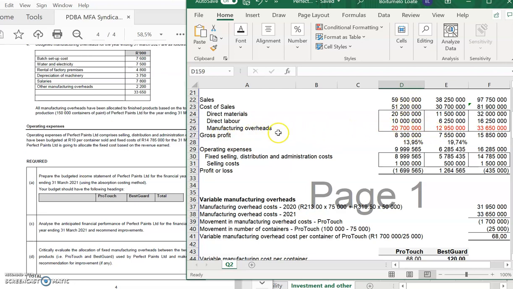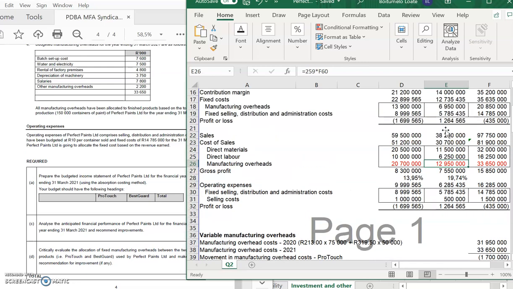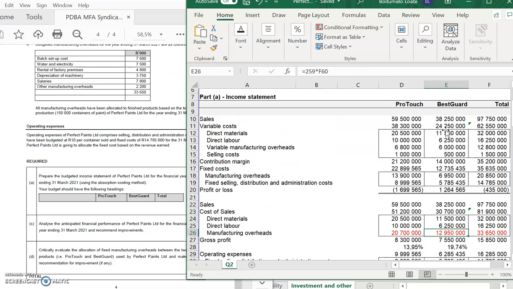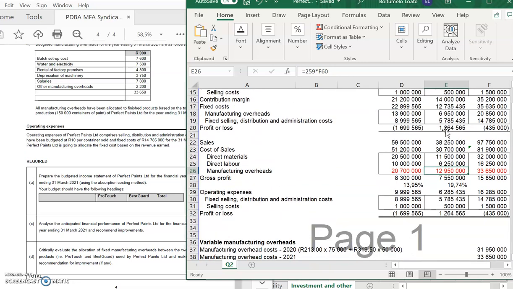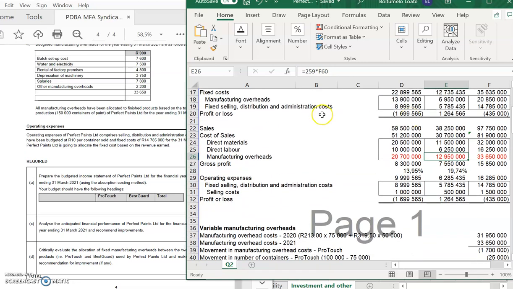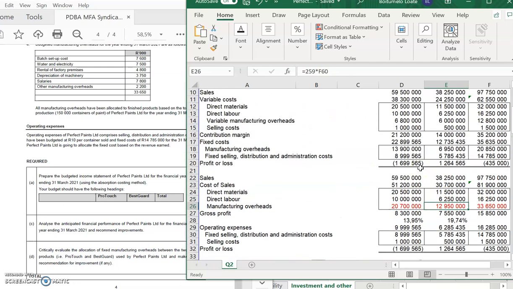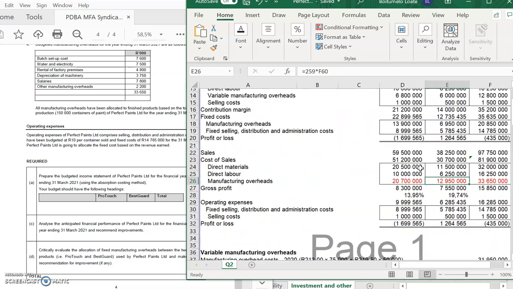The only thing is some people didn't get your manufacturing overheads correct. So here I've highlighted in red, this is your manufacturing overheads. I've also calculated here a gross profit percentage, but you got basically a profit and loss figure of negative 1.67 million for ProTouch and 1.264 for Best Guard. All right, so this was quite simple.